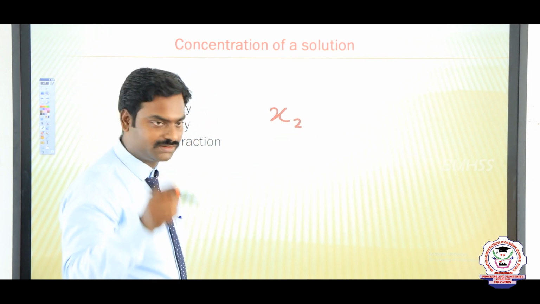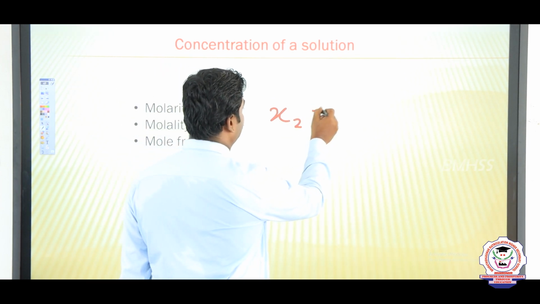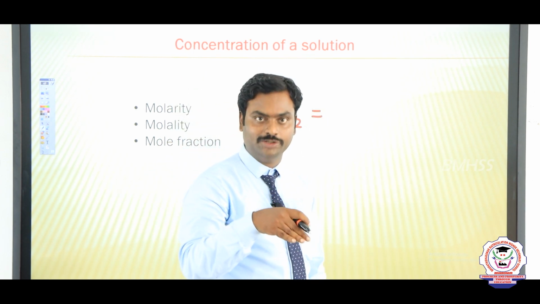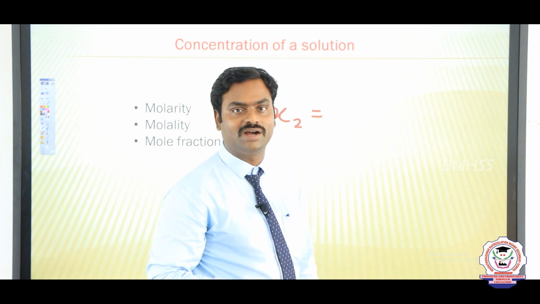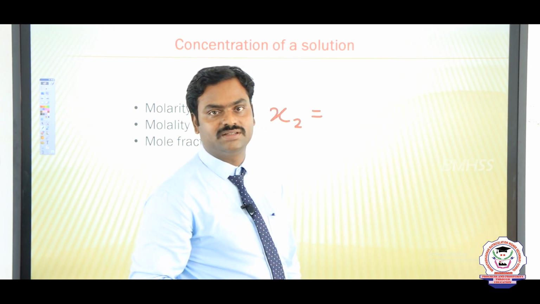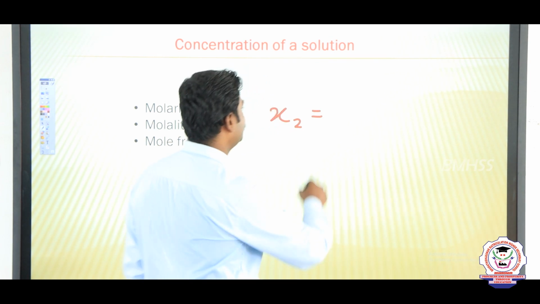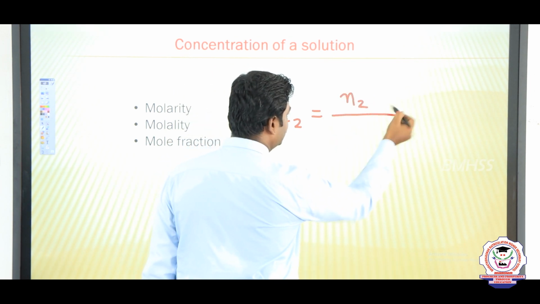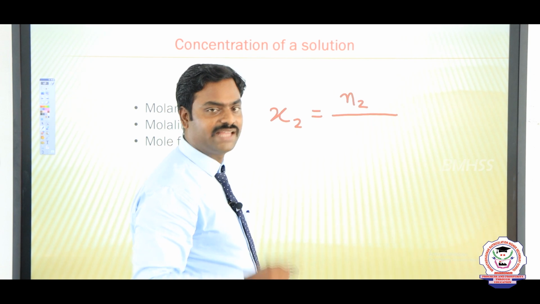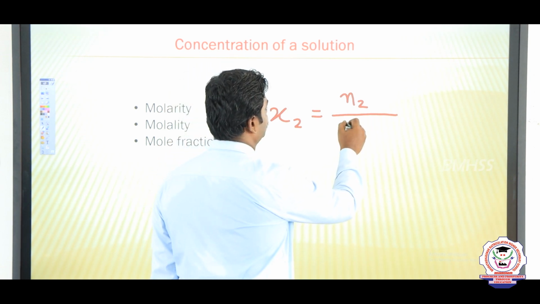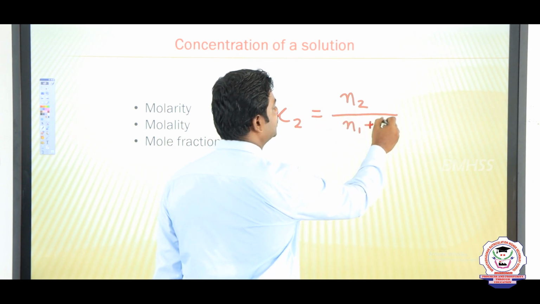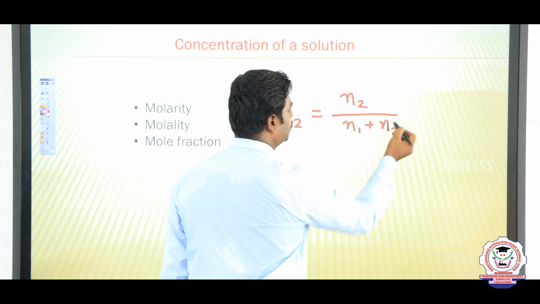So, 2 refers to solute, x2 is equal to, that is a ratio actually. So, number of moles of solute and then the ratio with total moles of the mixture. So, now N2, number of moles of solute, divided by total moles, N1 plus N2, that is number of moles of solvent plus number of moles of solute.